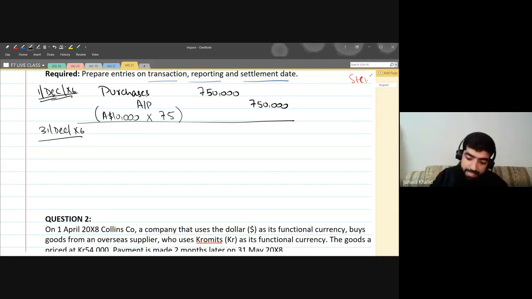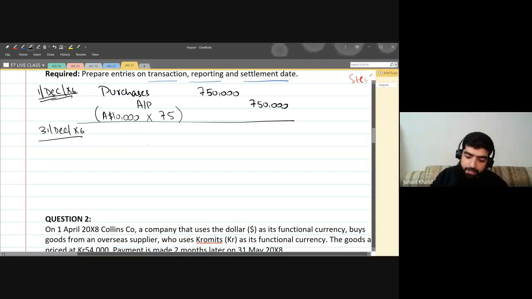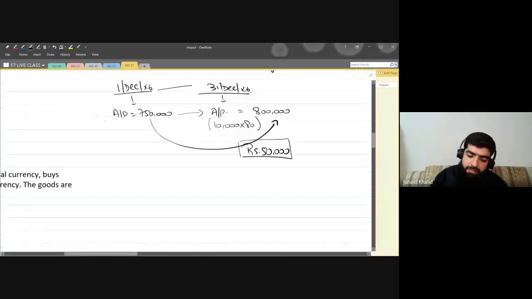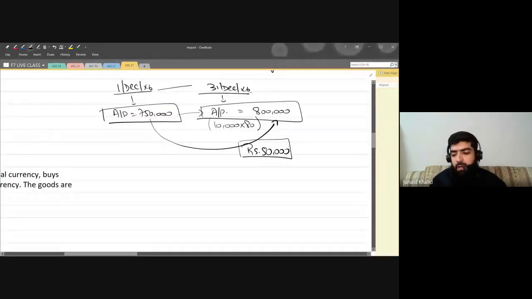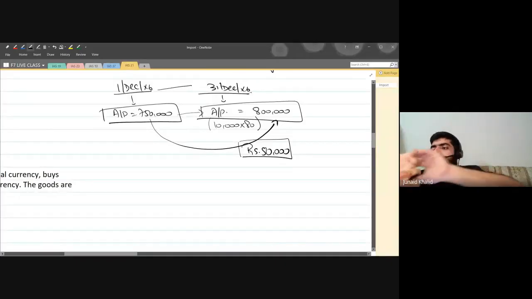Credited. Yes, liability increases, it will be credited. And by what amount will the liability increase? It will increase by 50,000. My liability was 750,000 and now my liability is 800,000. What do you think, guys? Whether it's a favorable situation for me or an unfavorable situation for me?